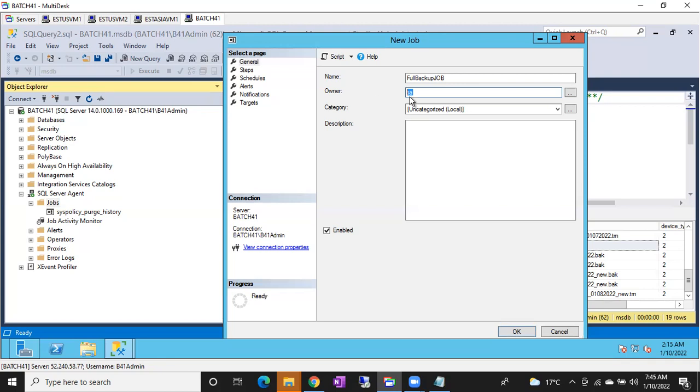The machine name is Batch 41, so Batch 41 slash Jayant. His account will be deleted once he changes organizations. If his account is deleted, the jobs running on his account might not run properly. That's why SA is the permanent login in SQL Server. We have to keep the job owner as SA itself. Okay, right, fine.